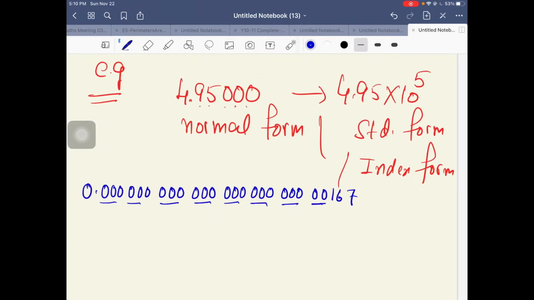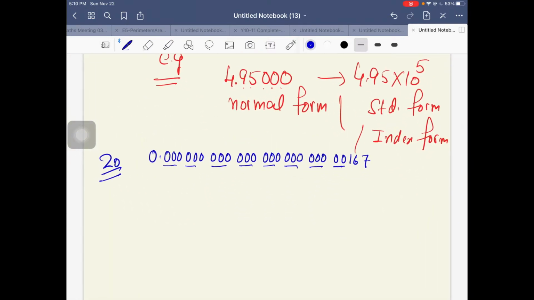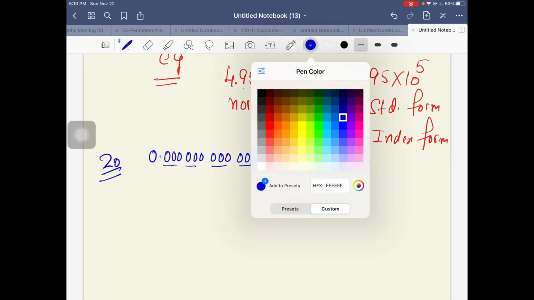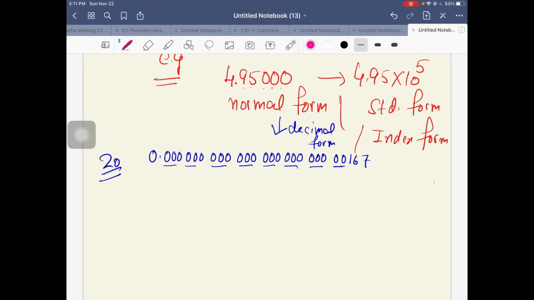Now this is normal form, right? It is normal form, or decimal notation, or decimal form. When we change it into standard form, our target is to move this decimal right after the first non-zero number.